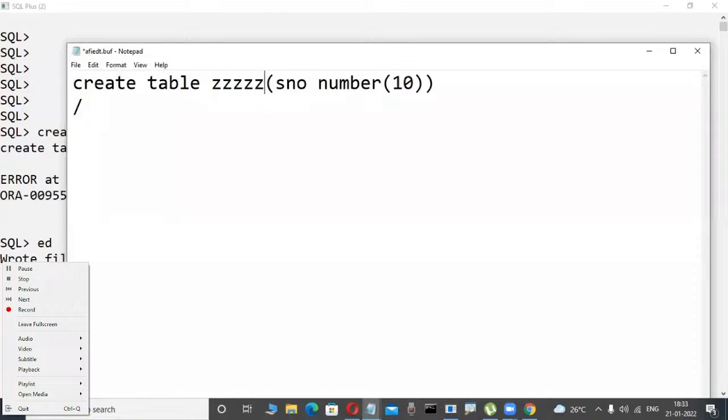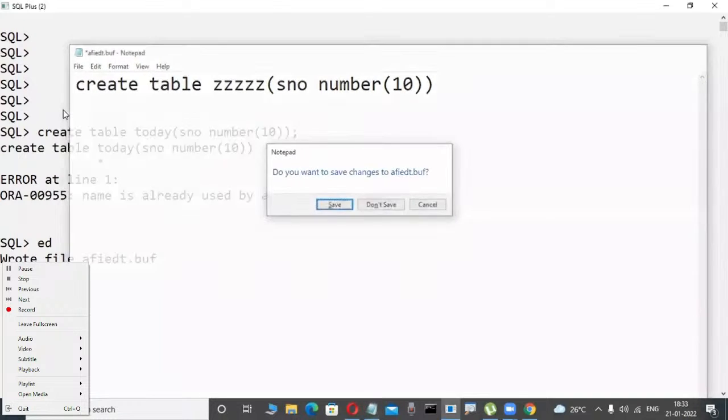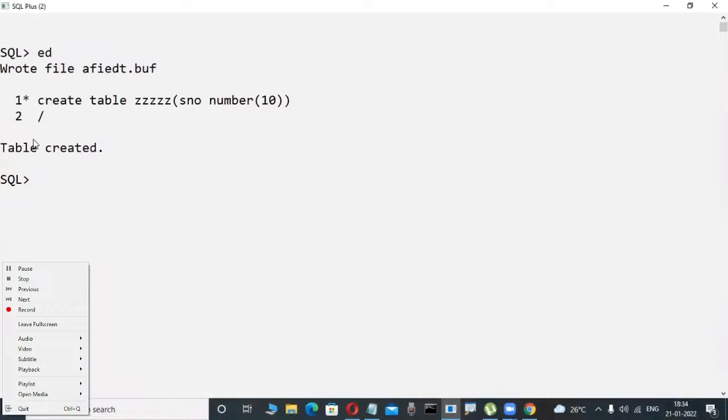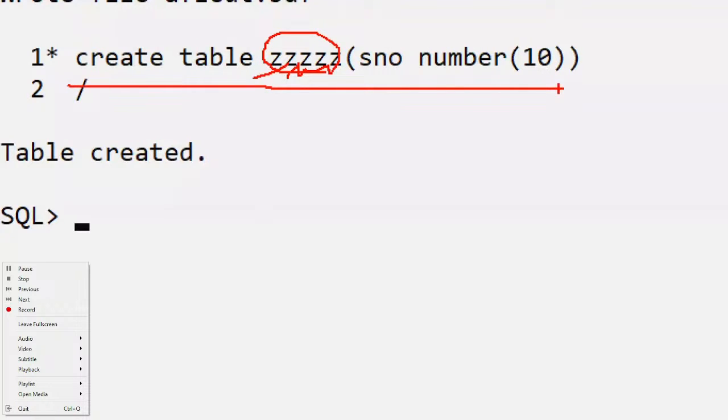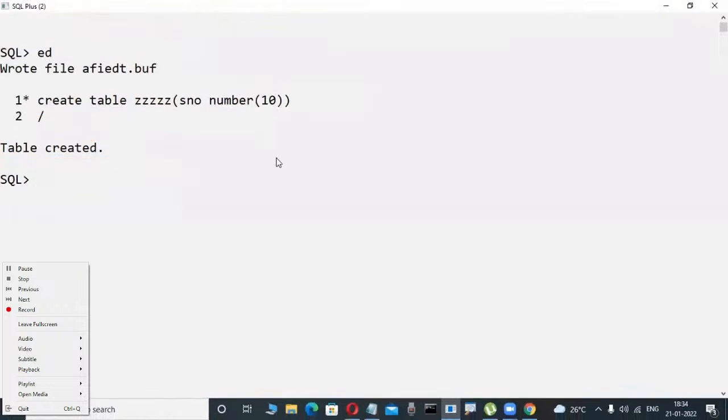Suppose Z is a table. Observe, Z is a table. For example, I am creating it. This table is created. Slowly observe here. Z is the name I am giving. The table I'm creating is only in my Oracle database, or SQL Server database, or MySQL database. The table is created. Slowly observe it here.